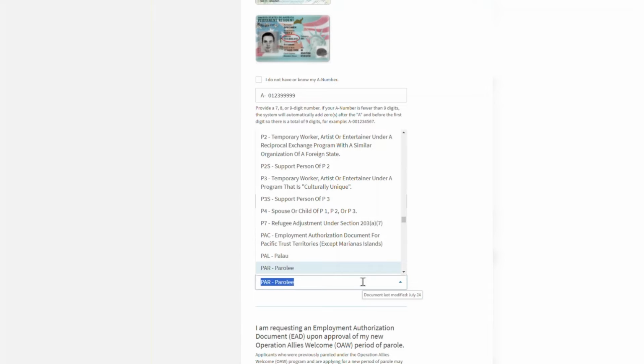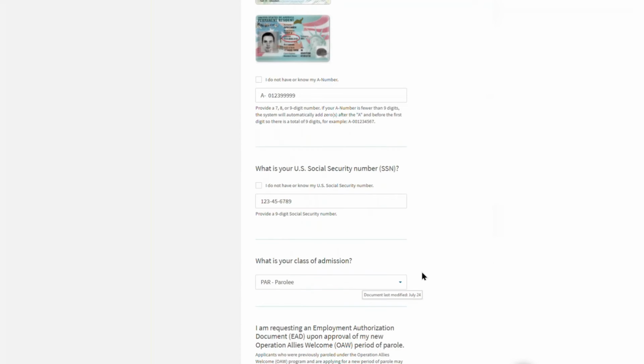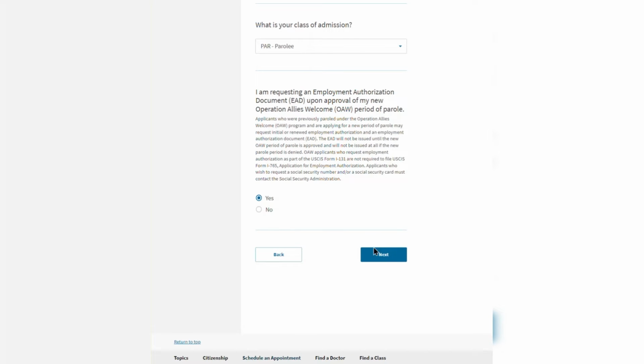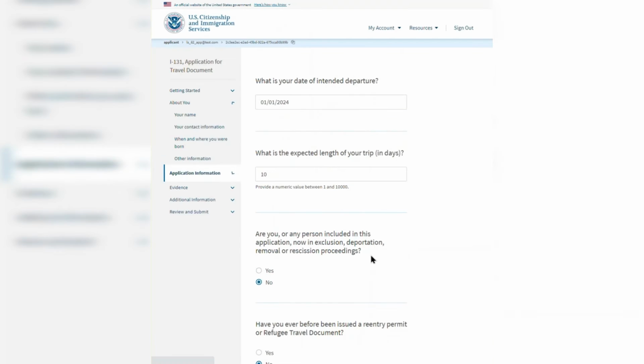Your class of admission can be found on your Form I-94 Arrival Departure Record provided by U.S. Customs and Border Protection. On this page, you can tell us if you're requesting a fee-exempt employment authorization document upon approval of your new Operation Allies Welcome period of parole by choosing yes here. Click yes even if you are not initially paroled under Operation Allies Welcome and have an OAR or PAR class of admission. Continue completing the form by choosing next to move on to the next page.